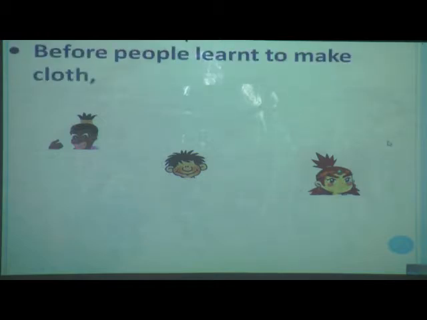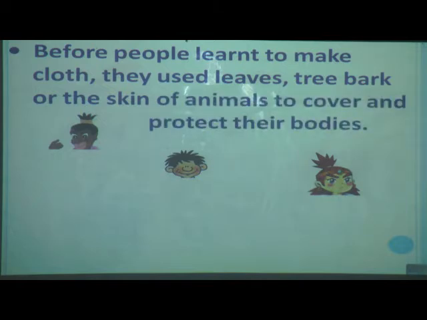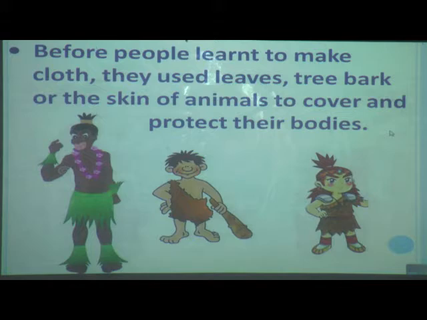Before people learned to make cloth, they used leaves, tree bark or the skin of animals to cover and protect their bodies. You can see in the picture that early humans used to wear leaves, tree bark or the skin of animals.